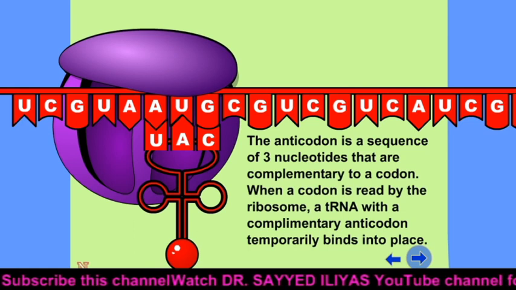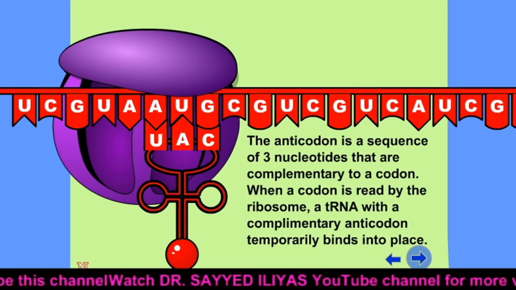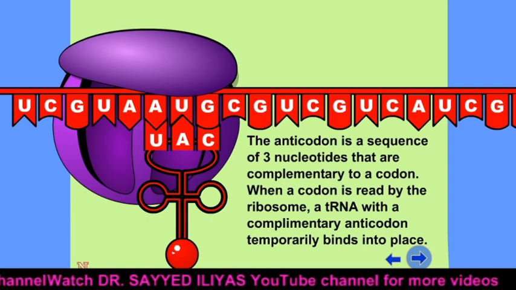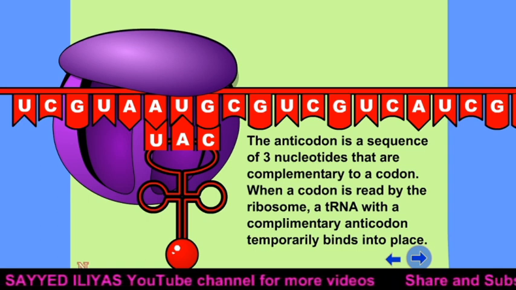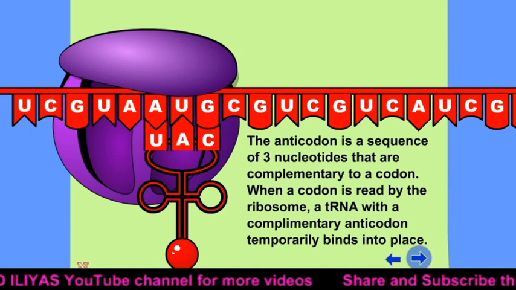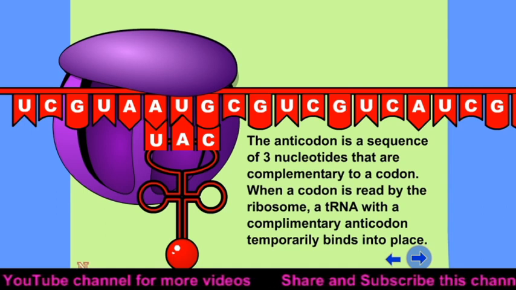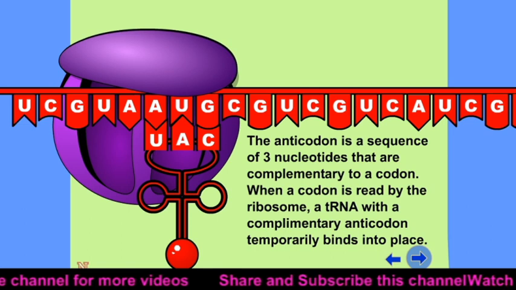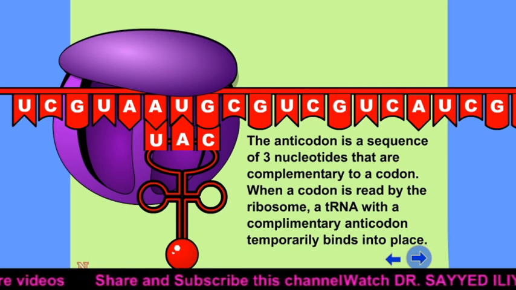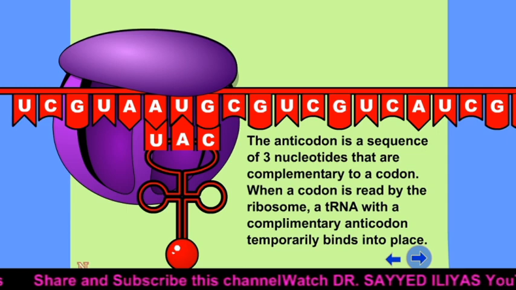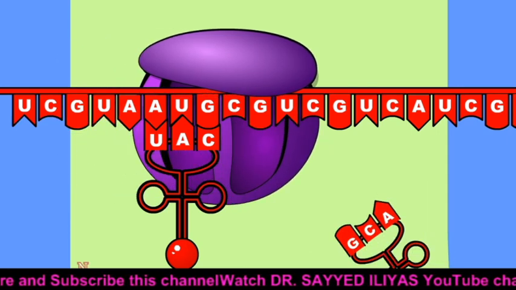The anticodon is a sequence of 3 nucleotides that are complementary to a codon. So see here, A, U, U, A, G, C. When a codon is read by the ribosome, a tRNA with a complementary anticodon temporarily binds into place.